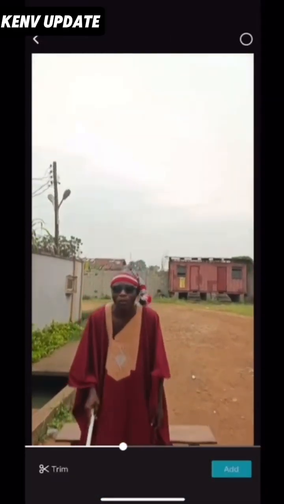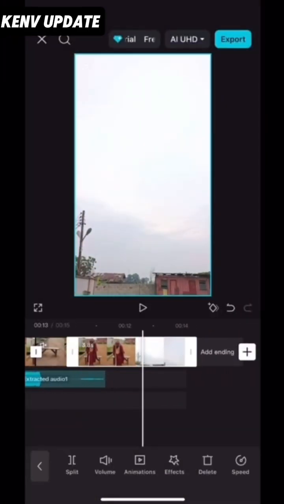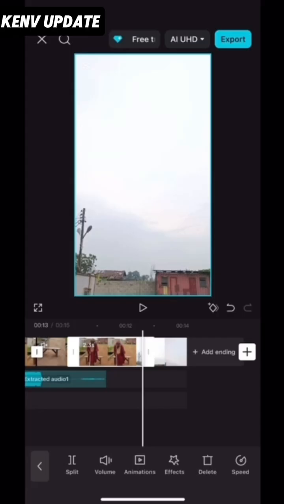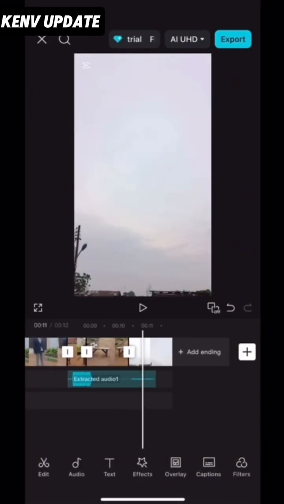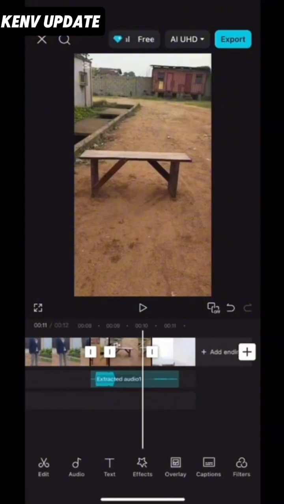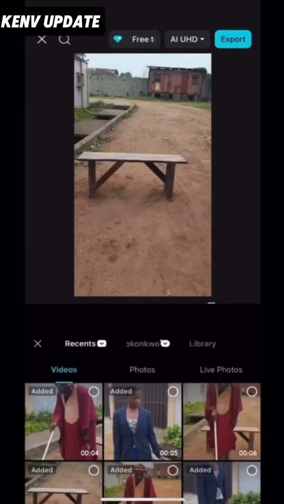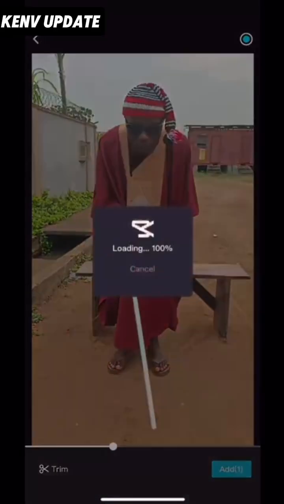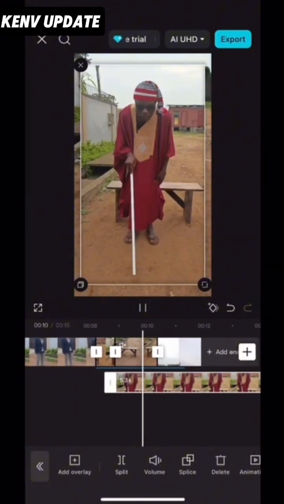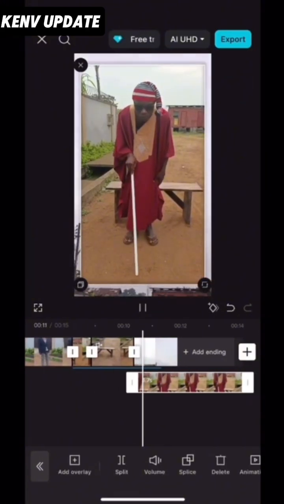This sky part is what we need. Click it and make a split. You delete this middle part. After that, the next thing we are going to be clicking now is this arrow. Then you click on overlay. Click on overlay there. Add overlay. Click on add overlay. Then you import this other video that you recorded. This part. So remove all the necessary ones you need to remove.